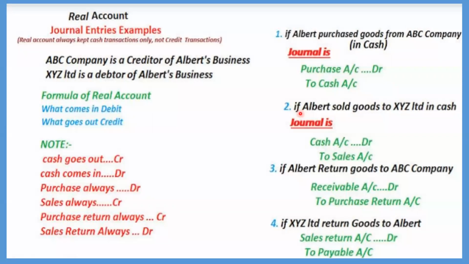And then the second example: if Albert sold goods to XYZ Limited in cash, think that he is selling the bikes and he sold 2 bikes to XYZ Limited and got cash. So what do you have to do? What is getting in? Cash is getting in, right? You're selling the bike and you're getting the cash. Clearly the question says Albert sold goods to XYZ Limited in cash. That means Albert is getting the cash. Cash is coming in. So whenever cash comes in, it should be debited. So cash account has to be debited. And you're selling the goods, right?